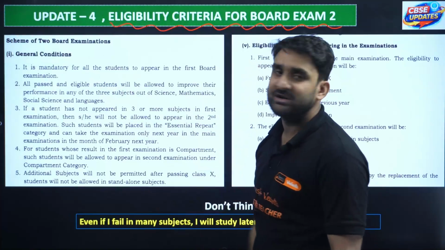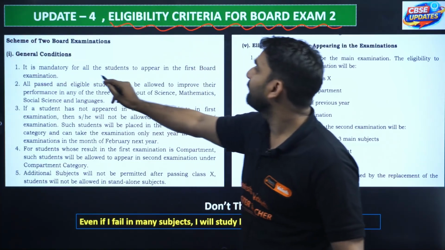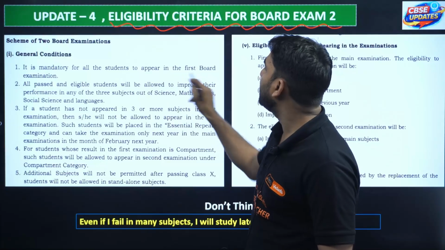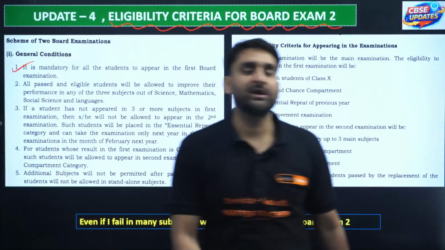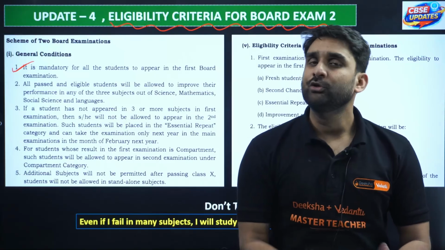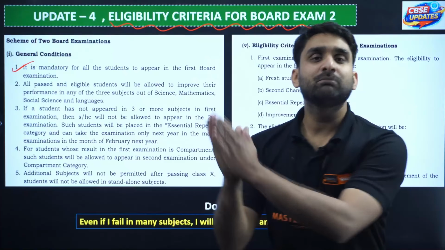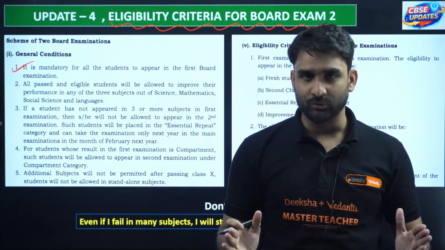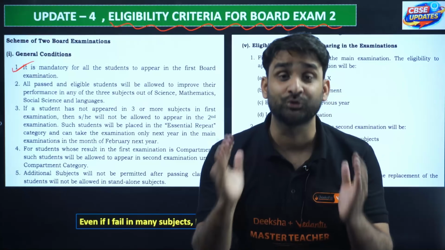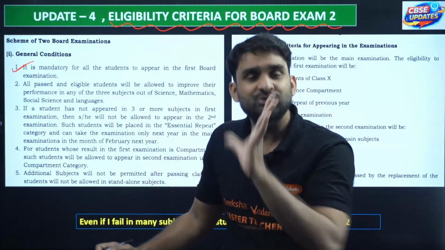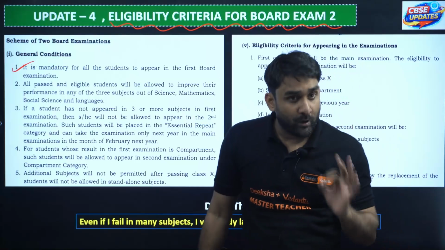So look at the first, general conditions. It is mandatory for all the students to appear in the first board exam. If you have not appeared in the first board exam, unfortunately, you will not be qualified to sit in board exam 2. You cannot sit in board exam 2. So to get the eligibility criteria to sit in board exam 2, you must also appear in board exam 1.